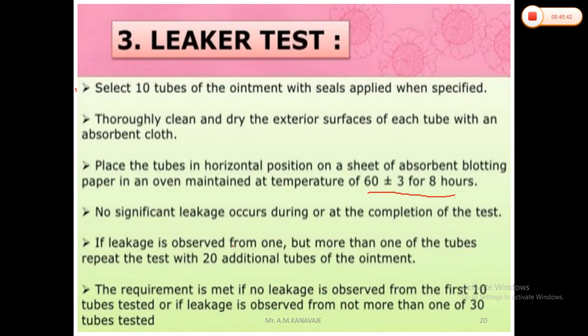Now if leakage is observed from more than one of the tubes, repeat the test for 20 additional tubes. The product meets the requirements if no leakage is observed from the first 10 tubes tested, or if leakage is observed from not more than one of the 30 test tubes. Otherwise, your test fails.